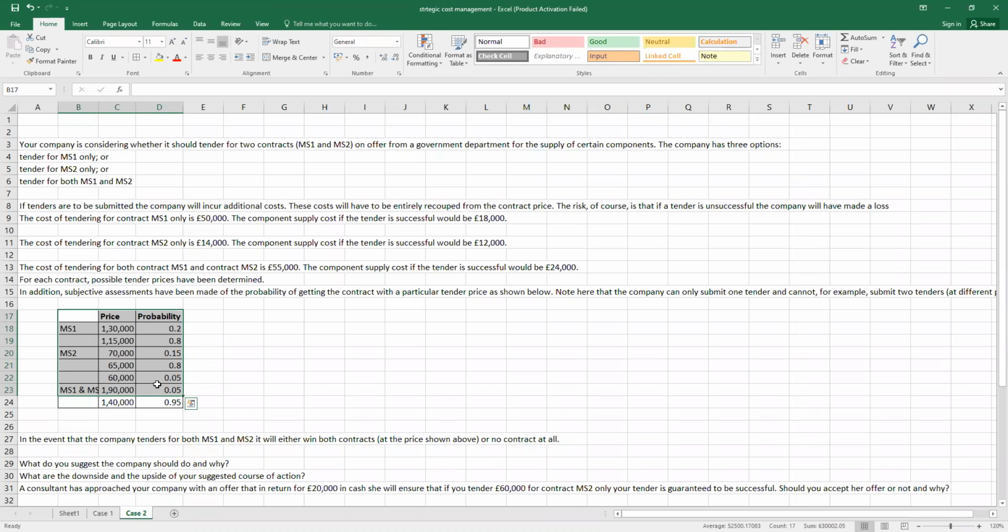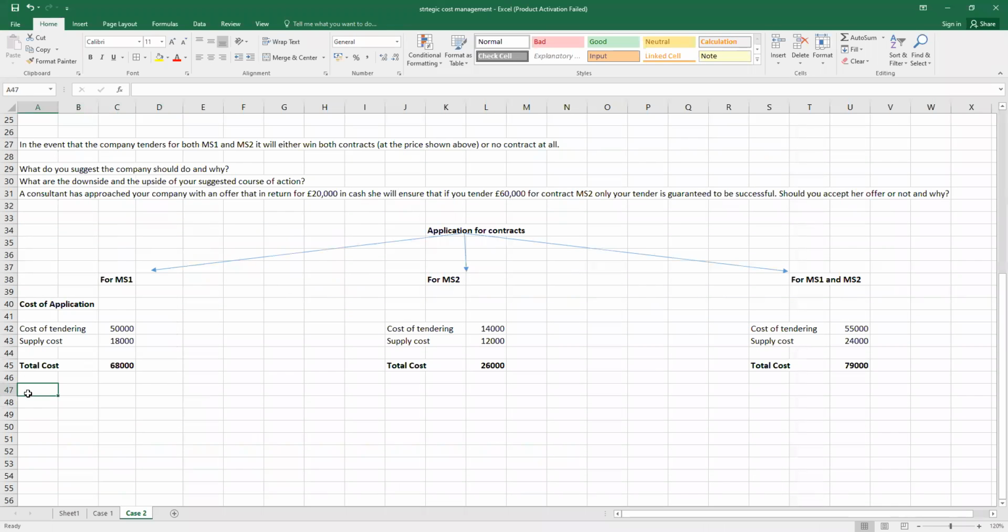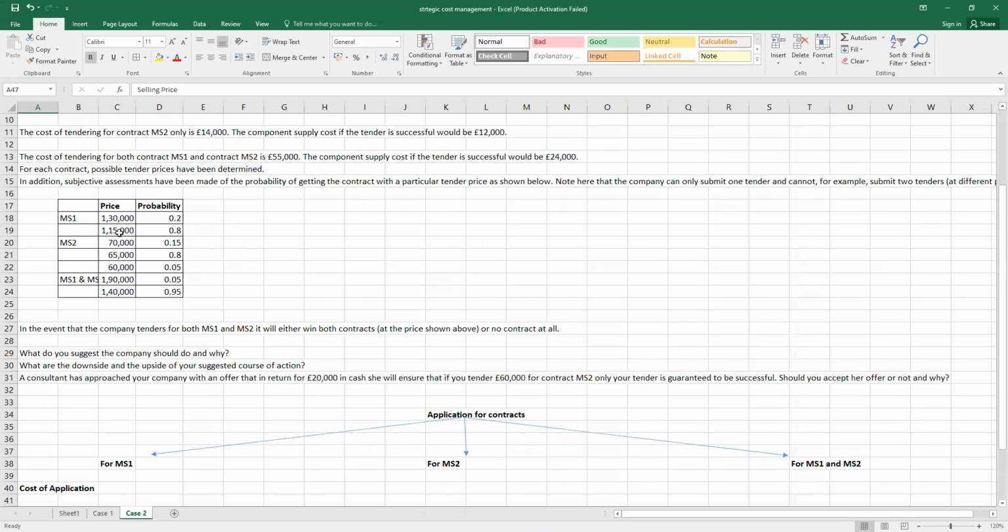And how can we decide? There is a simple form of cost sheet that we need to use to calculate the profitability of each option. And to calculate the profitability, we need to work on the selling price. Here we have the price information along with the probability for each and every contract. So let's go for it.